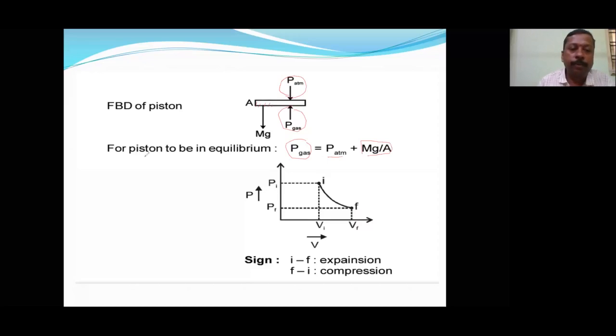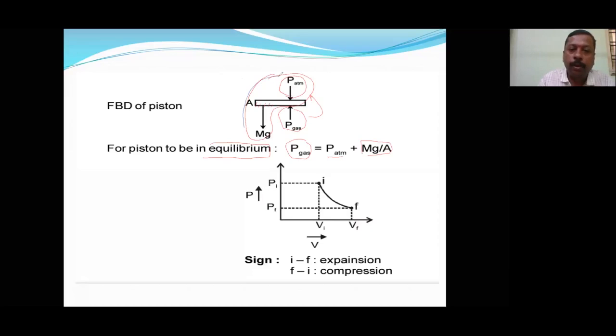So for the piston to be in equilibrium, these are the two pressures acting in opposite directions. These opposite direction forces must be equal. I will use another color so that it can be understood clearly.